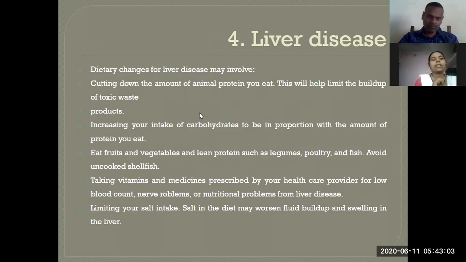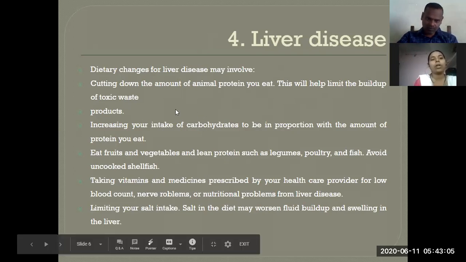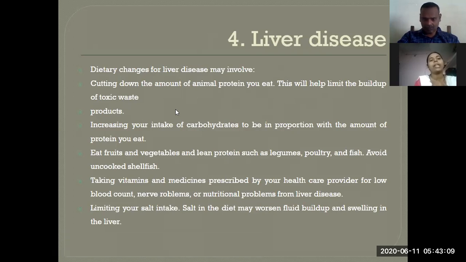Then limit salt intake, because salt in the diet may worsen fluid buildup and swelling in the liver. Already we have studied that if the liver is enlarged, it may result in some disorder, right? So those who are having liver disease, they want to follow these dietary changes in their food.